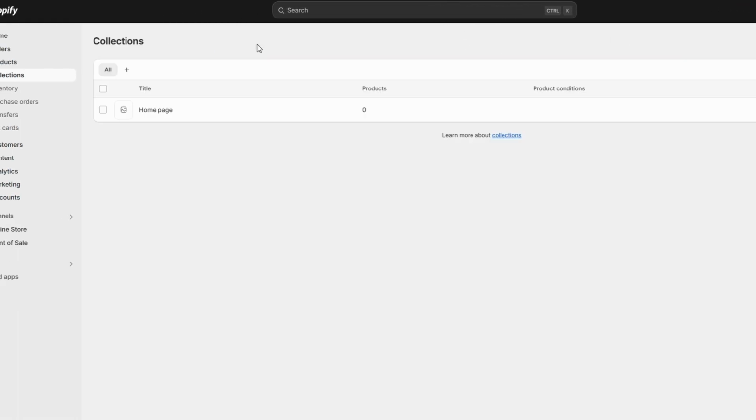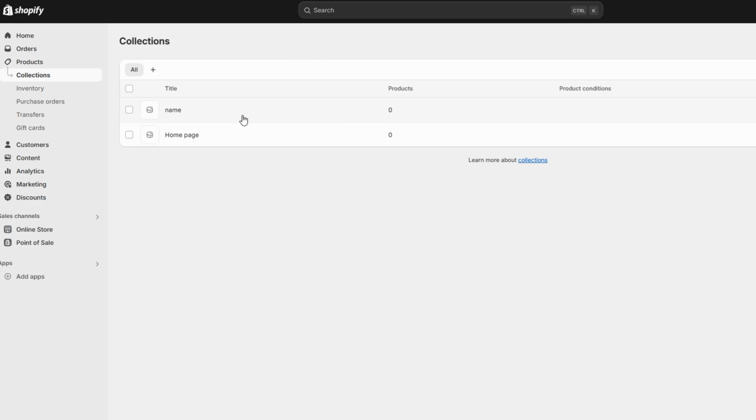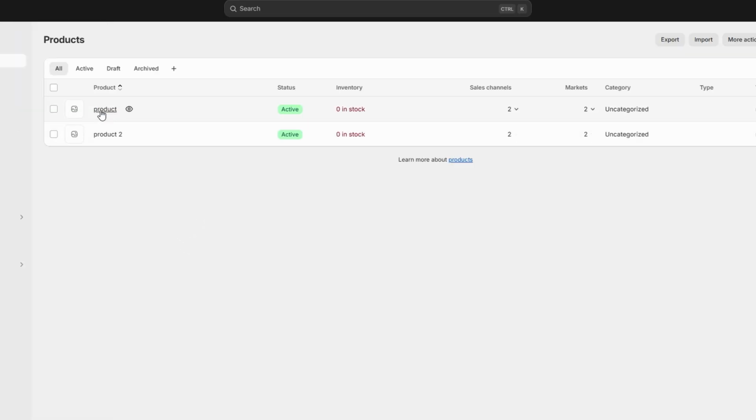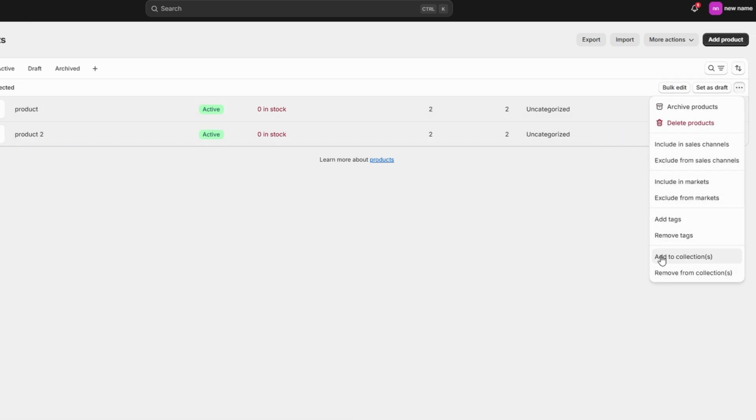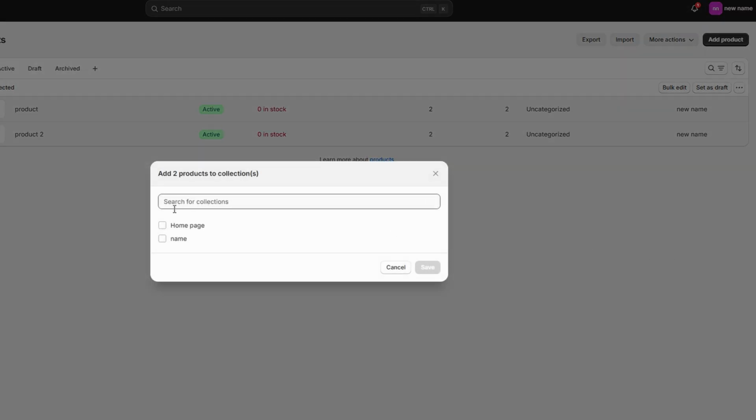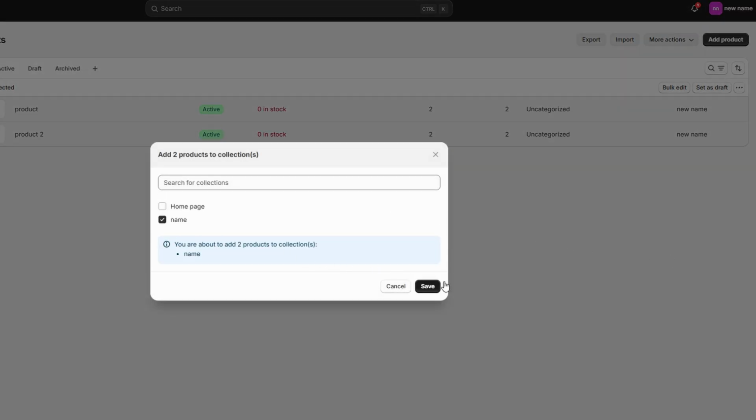Go back to Products and select all products you'd like to add to a specific collection. Scroll through your product list, select the checkboxes. With your products selected, click the three dots at the top. Select Add to Collections, then choose Collection and click Save.